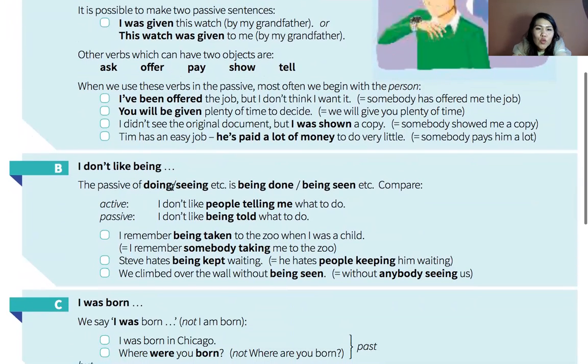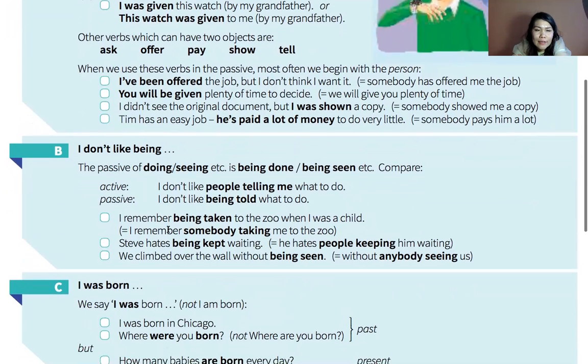So, and also, I don't like being. The passive of doing, seeing, being done. Yes, for example, we can use it like this. I don't like people telling me what to do. This is the active form. I don't like it when people tell me what to do. Or in the passive, we can say, I don't like being told what to do. I don't like it when I'm told what to do. Without saying who is telling, yes, we can use this in the passive.